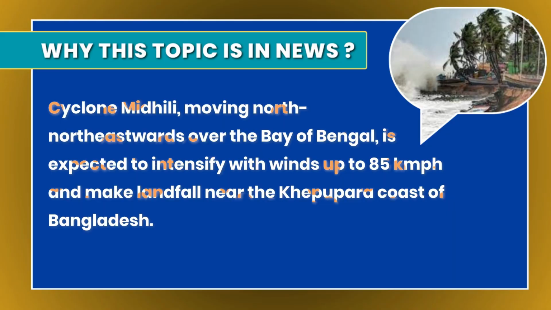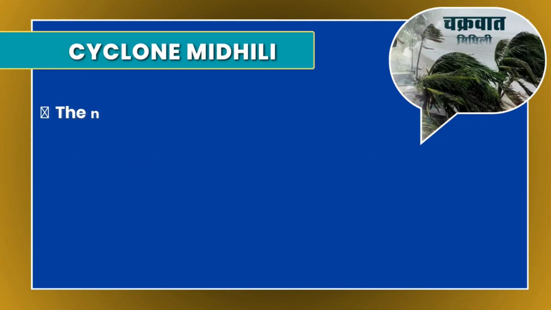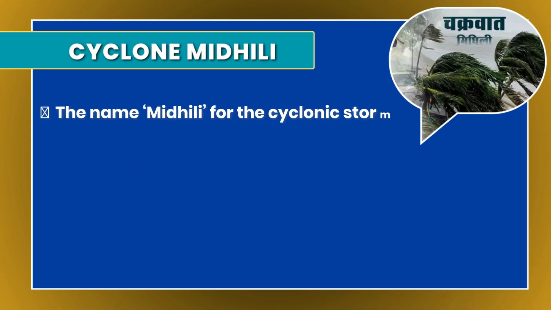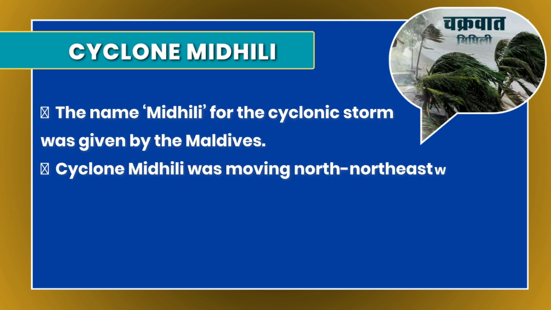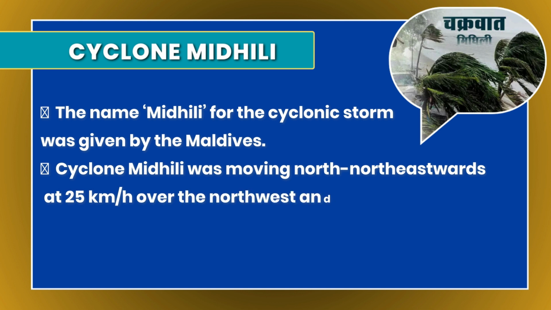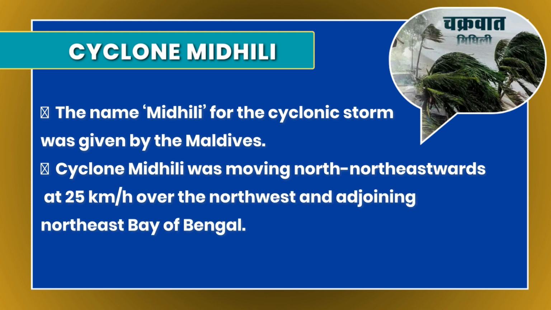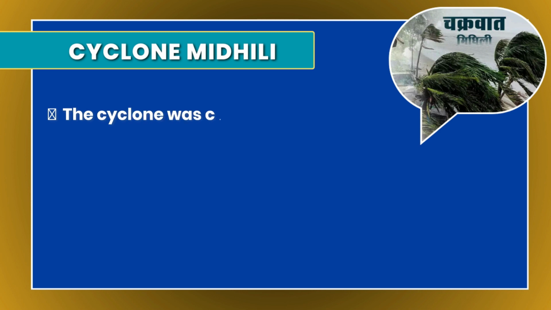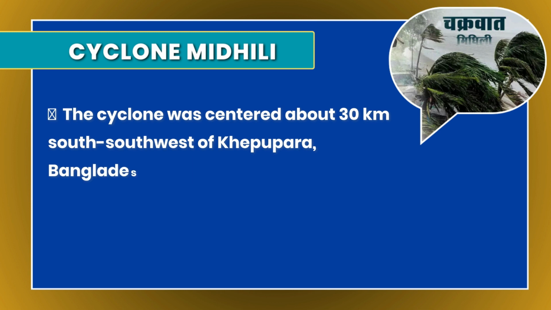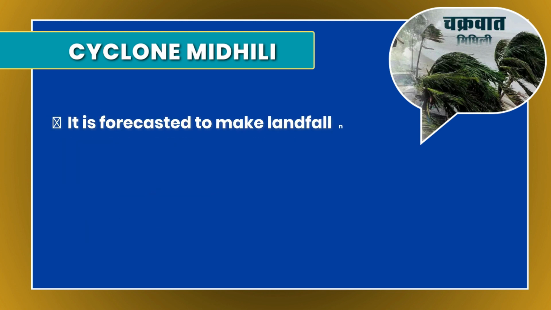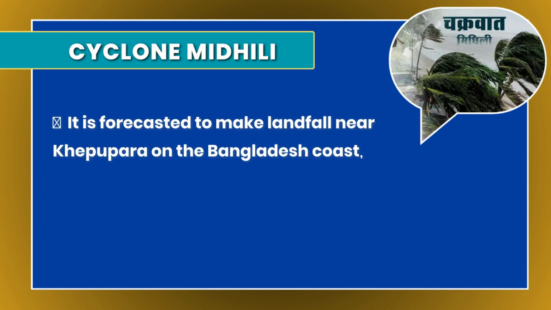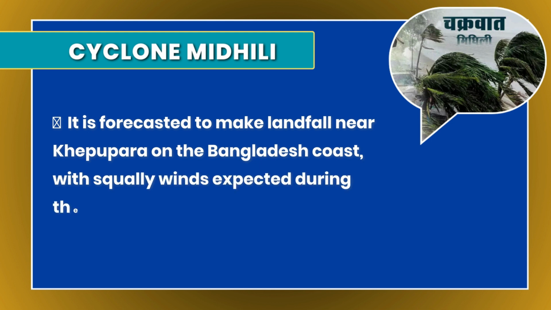Now it's time to know more about Cyclone Midhili. The name Midhili for the cyclonic storm was given by Maldives. Cyclone Midhili was moving northeastwards at 25 km per hour over the northwest and adjoining northeast Bay of Bengal. The cyclone was centered about 30 km south-southwest of Khepupara, Bangladesh and 250 km southwest of Chittagong, Bangladesh. It is forecasted to make landfall near Khepupara on the Bangladesh coast with squally winds expected during the process.